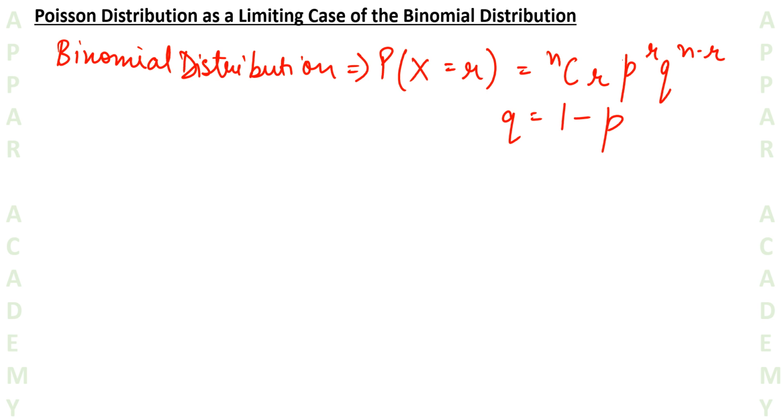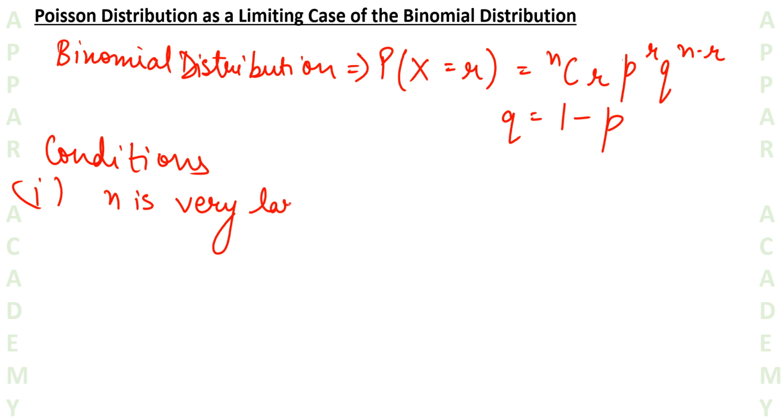Now it can be seen that the distribution of x can also be approximated by a Poisson random variable when the following conditions are satisfied. First condition is that n is very large. Small n will not work, that is, n tends to infinity.